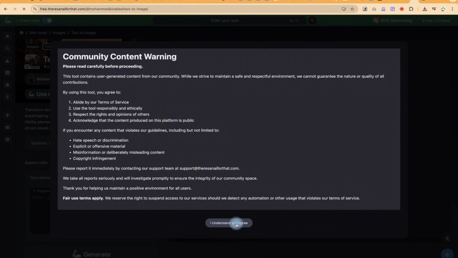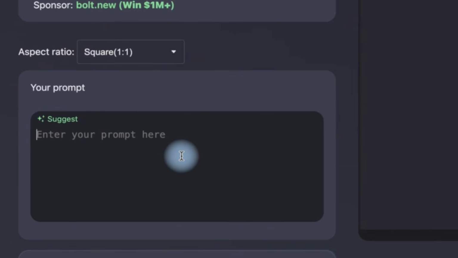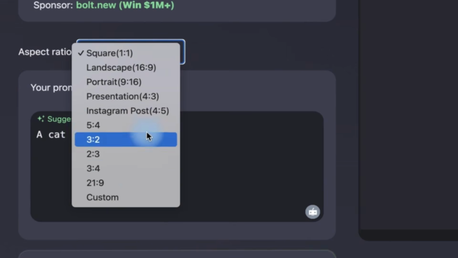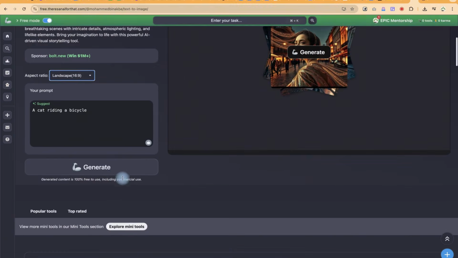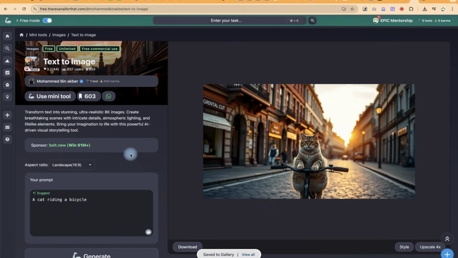and this is the community warning. Understand? So let's say your prompt here, let's say a cat riding a bicycle. Okay, so you can specify the aspect ratio here. Let's say we go with something like landscape, and then you can just come over here and say generate. And this is really, really wonderful. You can see the quality of the image. It does a wonderful job, and you can just go ahead and download it also from here.